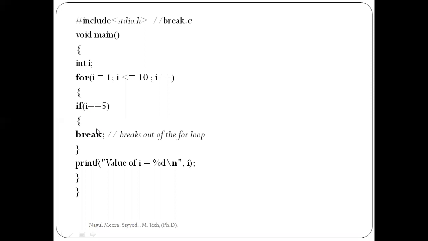Generally it would print 1 to 10, but when the break statement executes and i reaches 5, it breaks the loop and stops its execution. The values before break, 1, 2, 3, 4, are printed.